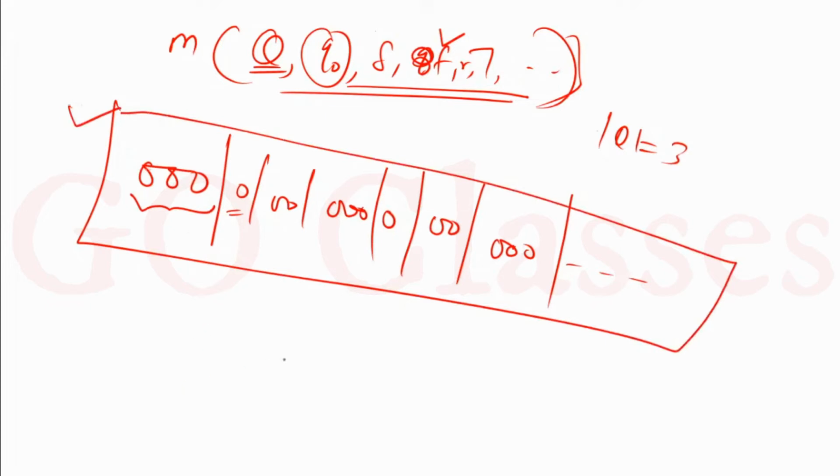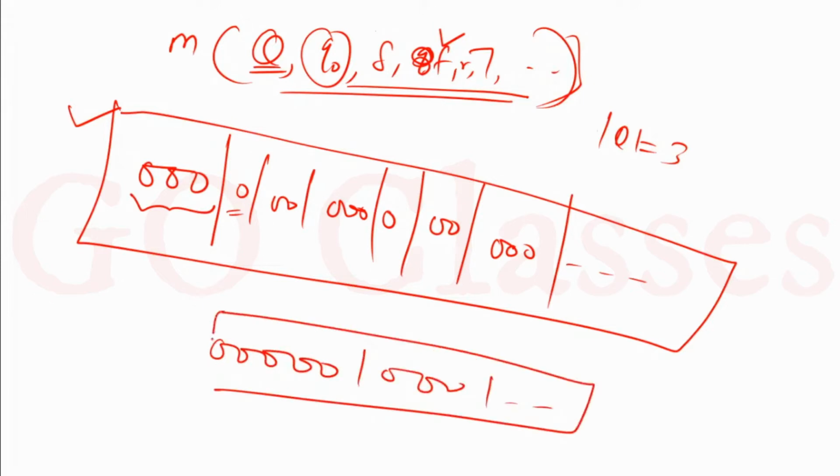Now if you give me any string, let's assume you give me this type of string, then because I know my encoding, just by looking at this string I can tell you whether this is a valid string or not. Basically, whether this is a valid Turing machine or not. First I will decide that.